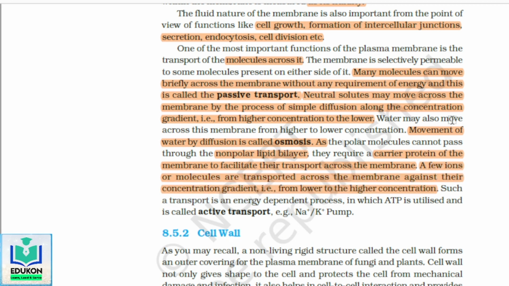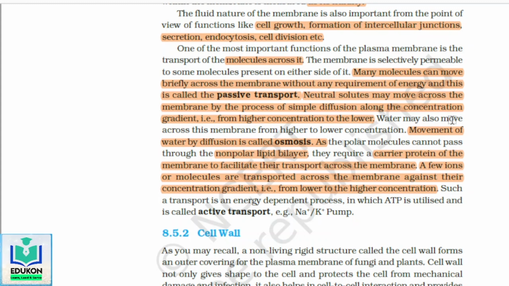Now we talk about movement from higher concentration to lower concentration. If the solutes are neutral, they'll just cross the membrane without any need of energy. Some molecules move based on the concentration gradient, from higher to lower concentration.